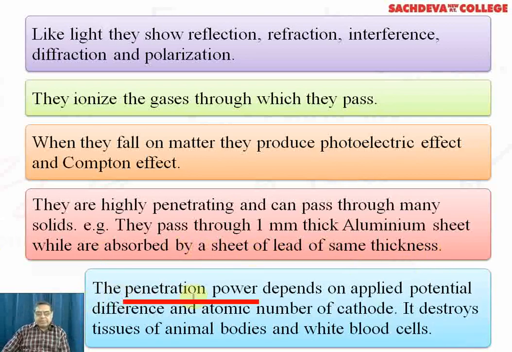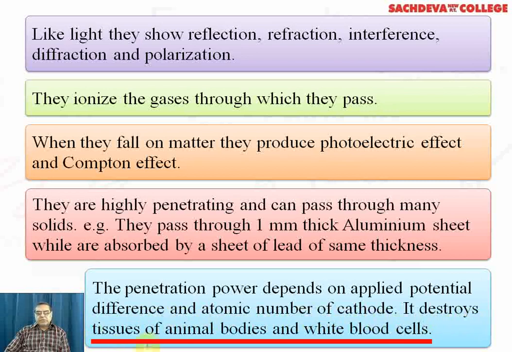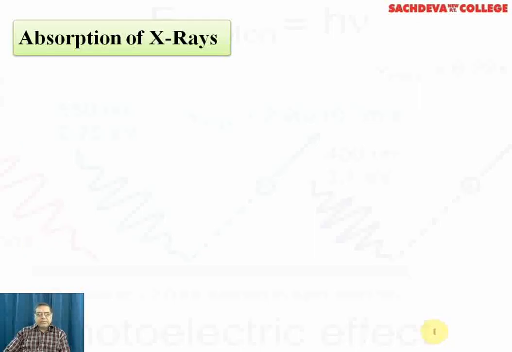The penetration power depends on the applied potential difference and the atomic number of the cathode. They destroy the tissues of animal bodies and the white blood cells. Animal body means a human body, since humans are also social animals.